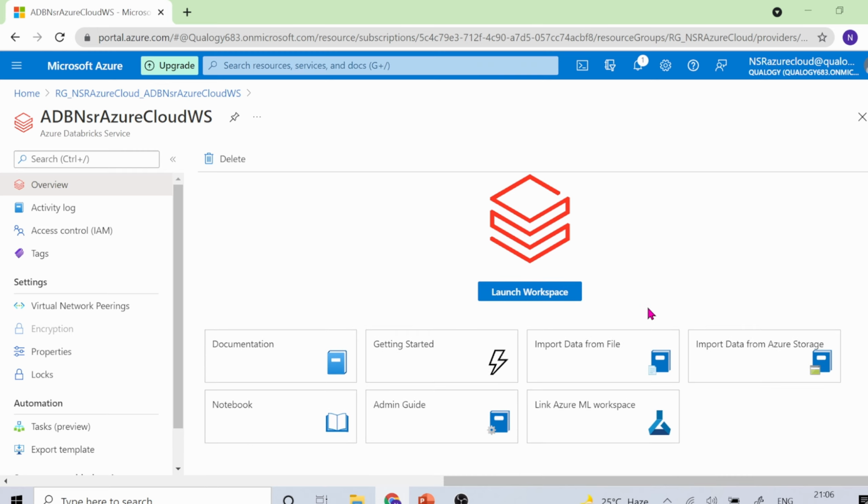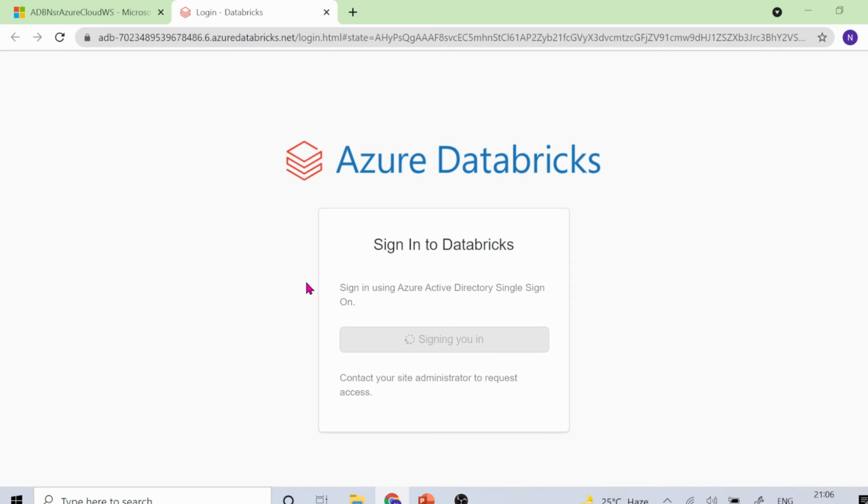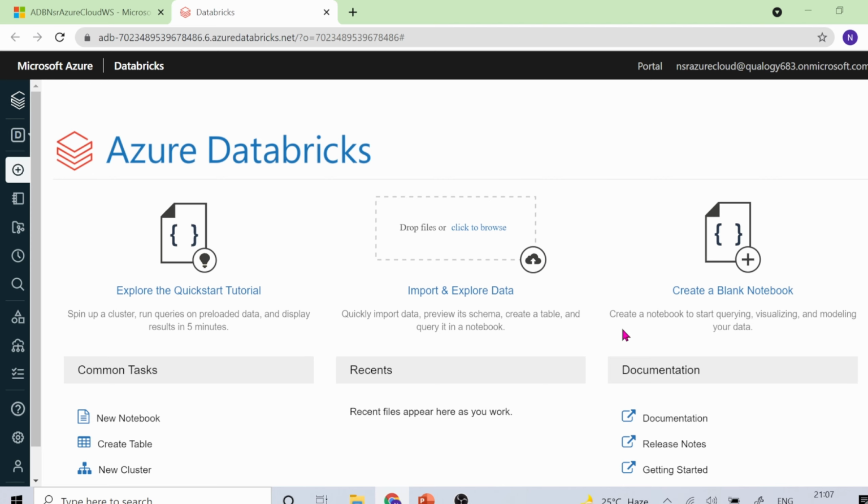If we launch this workspace, our workspace would be launched. Let me just click on launch workspace. It will take us to a sign in page, wherein, since we have already logged in, it will take us to another page wherein our workspace would be present. I'll tell you what a workspace is, how a notebook looks, what the different kinds of languages are, and how to write a sample code and run it in the next session. So this is what an Azure Databricks workspace looks like. We'll be discussing this in the next session.